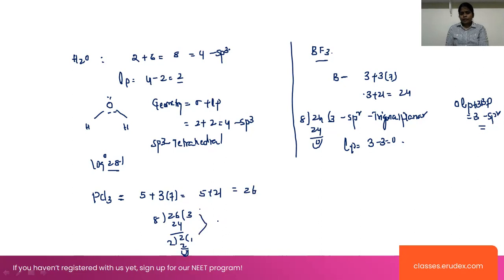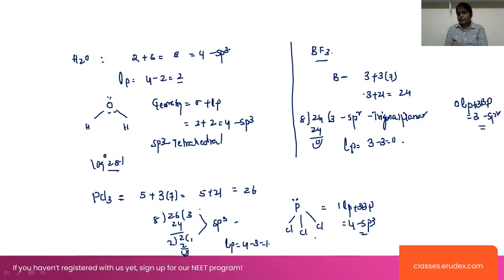So this will be sp3 hybridization. To find the lone pairs of electrons, 4 minus 3 is equal to 1. So in this case of PCl3, one lone pair is there, and we will calculate from this structure only. 1 lone pair plus 3 bond pairs equals 4, which is sp3 hybridization. This is also a tetrahedral structure.